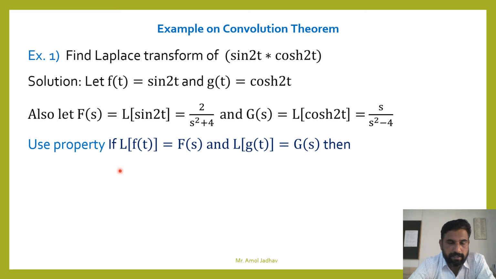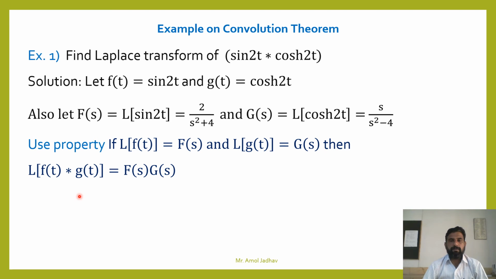Use the property: L of f(t) equals F(s) and L of g(t) equals G(s). Then the Laplace transform of the convolution is the multiplication of the Laplace transforms. The Laplace transform of the convolution of f(t) and g(t) is a multiplication of the Laplace transforms of f(t) and g(t).